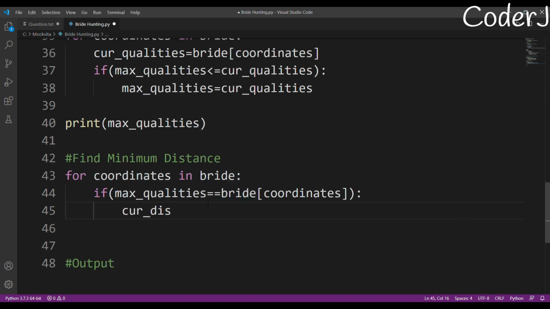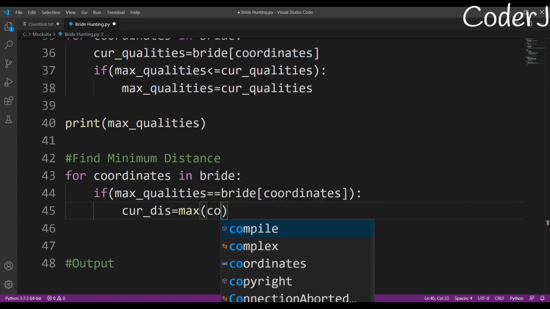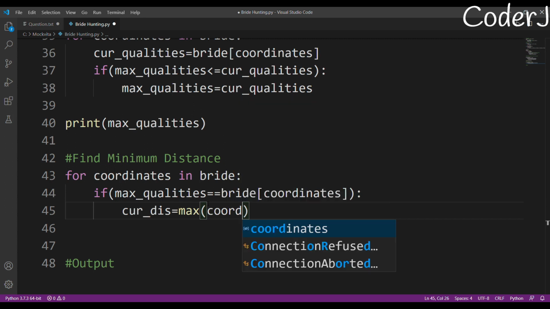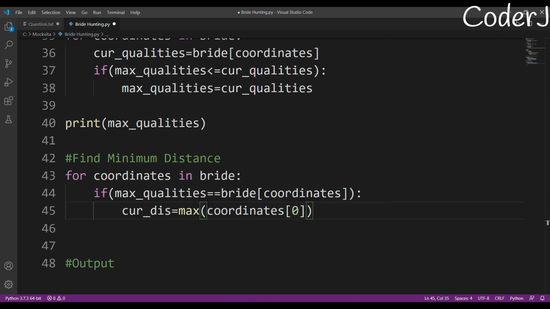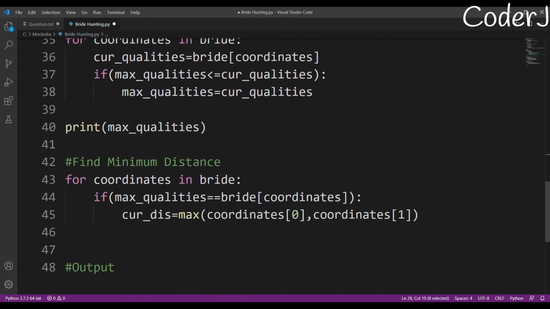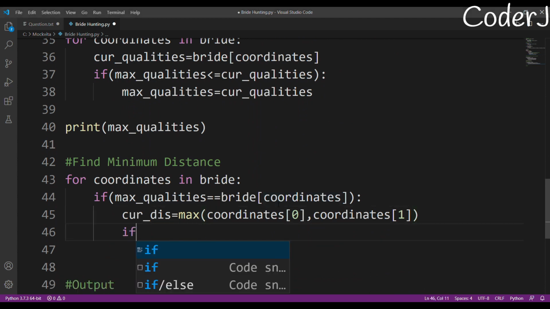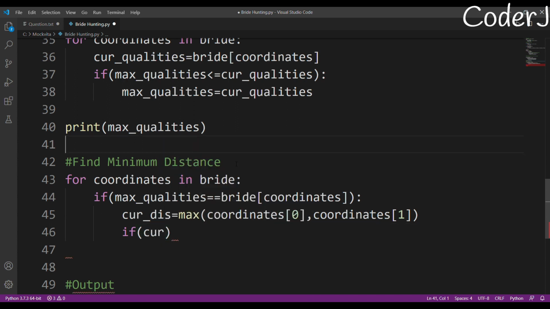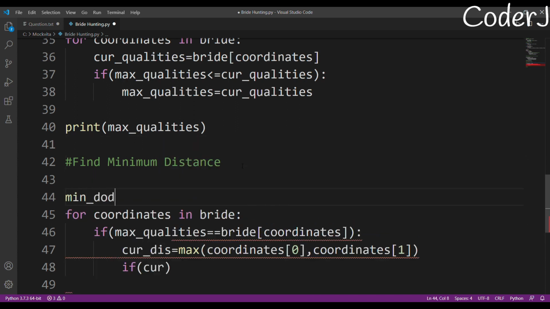So how to find the current distance? I just take max of both my x comma y. And how will I access my x comma y in these coordinates? X will be stored at 0 and y will be stored at 1, because I have stored them like this. This is the x coordinate and this is the y coordinate. The key itself is a list, so how to access a list? 0 comma 1, as simple as that. So now I have my current distance, and I'll check if my, by the way, I haven't created my min distance. I need to find the min distance, right?